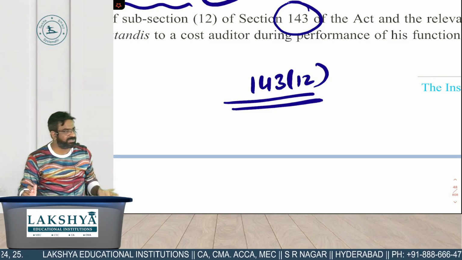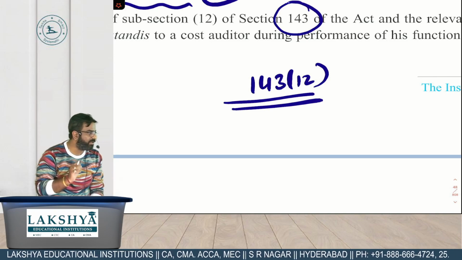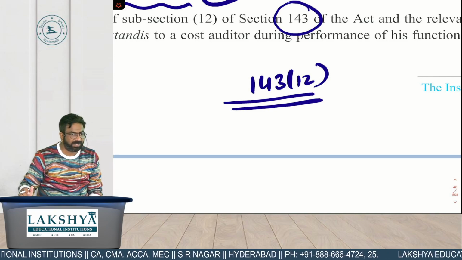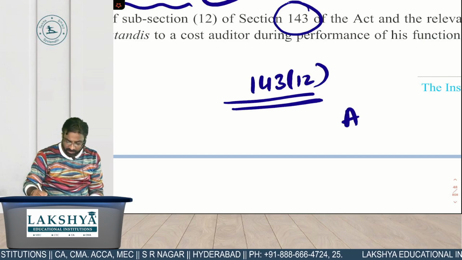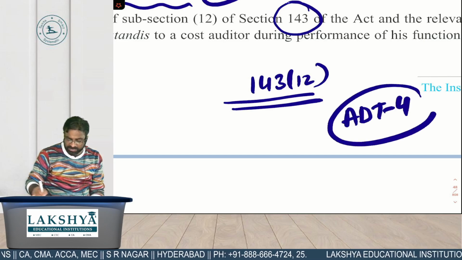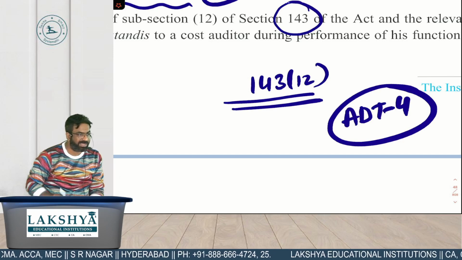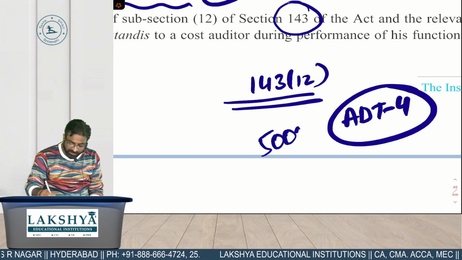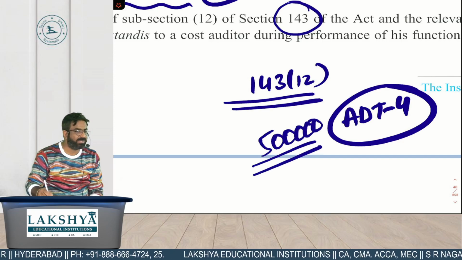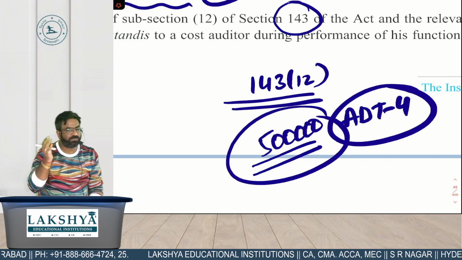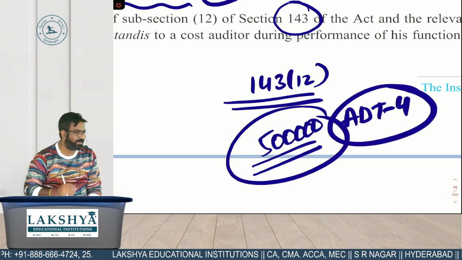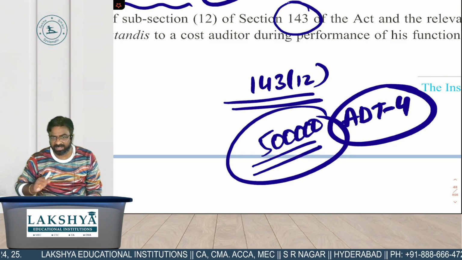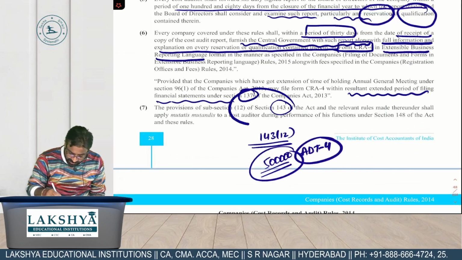Now question arises, who is the central government? Secretary of Ministry of Corporate Affairs is the central government here, right? And this report has to be made in the form number AUDIT-4. What is the form number? और अगर आपने ये रिपोर्ट नहीं करा फ्रॉड, तो आपकी पेनल्टी है 5 lakh rupees on the auditor. How many lakhs? And it is not up to 5 lakhs, it is exactly 5 lakhs in case of listed company and 1 lakh in case of unlisted company. ये सब कौन से सेक्शन में लिखा हुआ है?